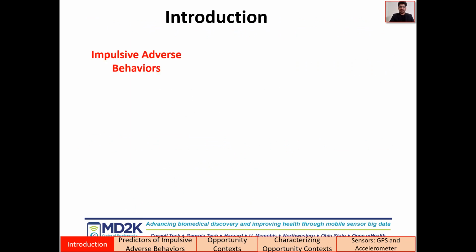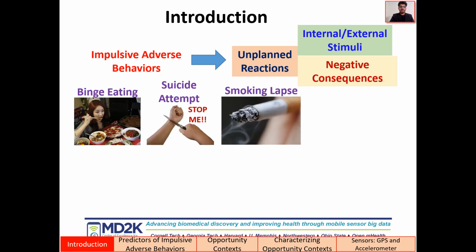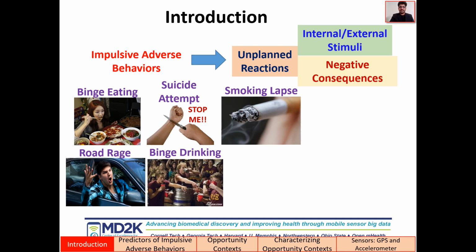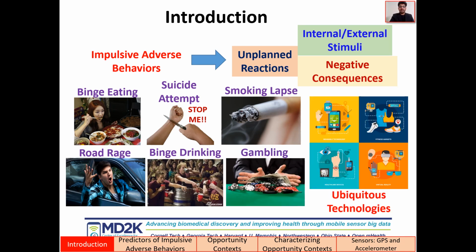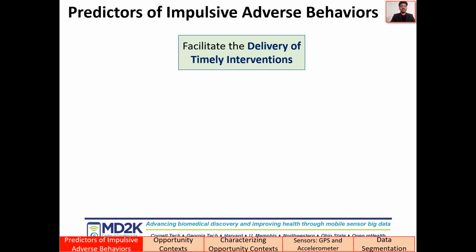Impulsive adverse behaviors are those which are performed as unplanned reactions to internal or external stimuli and may have negative consequences. A few examples of impulsive adverse behaviors are binge eating, suicide attempts, smoking lapse, road rage, binge drinking, and gambling. Several of these impulsive adverse behaviors can be potentially addressed by ubiquitous technologies. One of the most interesting applications of ubiquitous computing is to facilitate the delivery of interventions before the occurrence of impulsive adverse behaviors so as to delay or prevent them from happening.